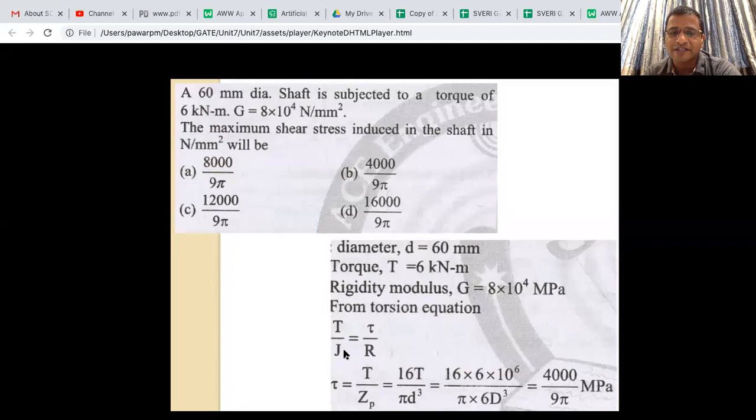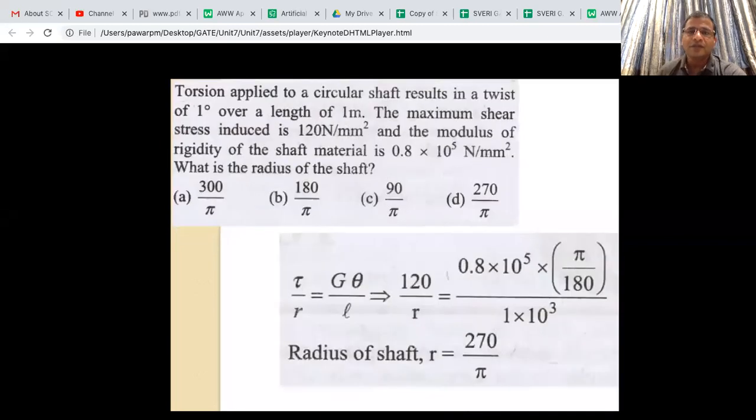So T by J is equal to tau by R. You substitute all these values for the circular section. You should know the J value is pi d raised to 4 by 32 and R is d by 2, and if you do that you get this answer. Earlier it was related to T and J. Now this is related to rotation, theta.